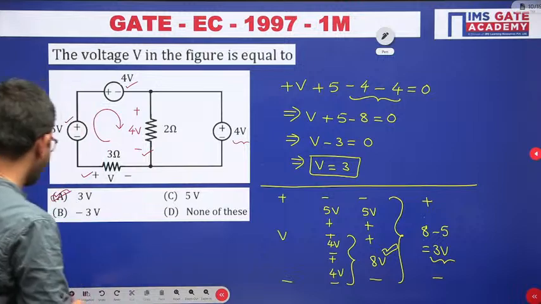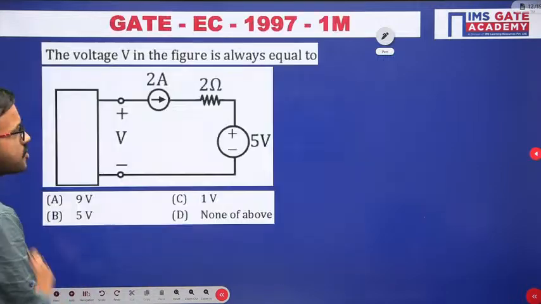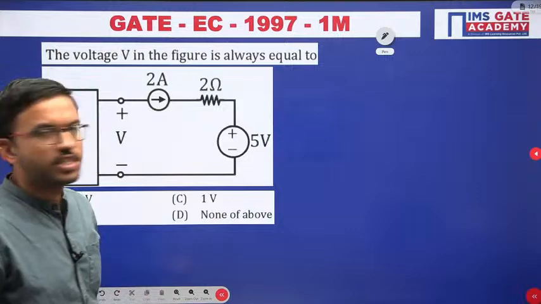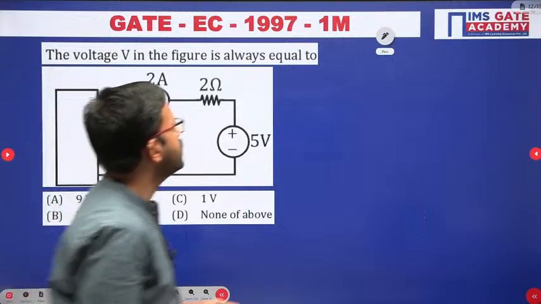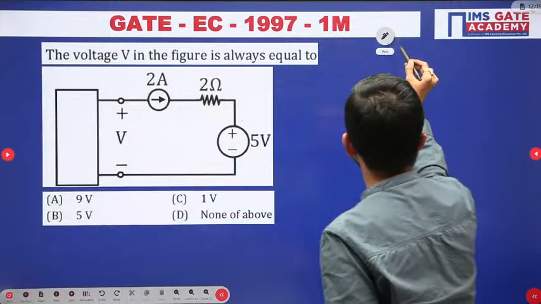Right. So with this understanding, now let us proceed to the next question. This is the GATE question which was asked in 97 in the EC branch for 1 mark. All of you give it a try. This is a very, very interesting question.